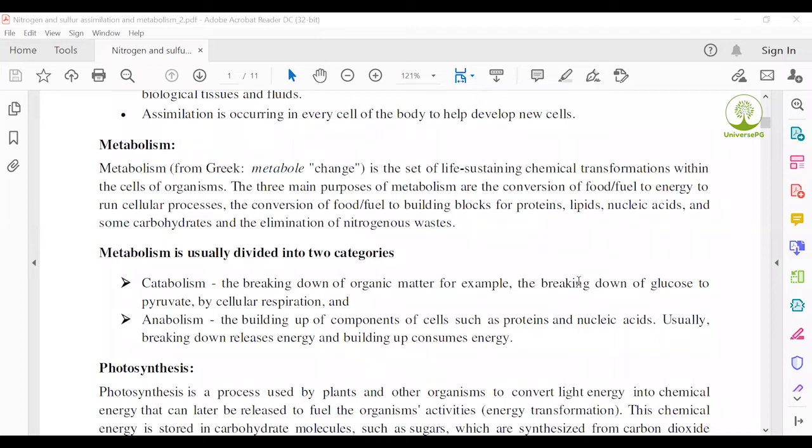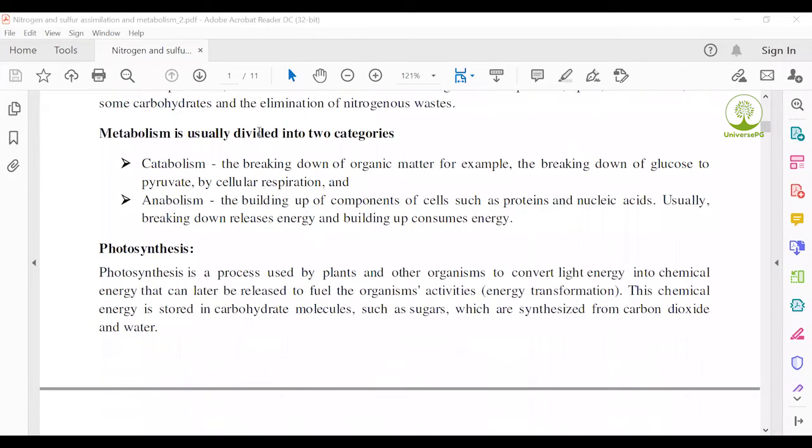This type of reaction is called a breakdown process, catabolic reaction, and catabolism. Anabolism, also called synthesis reaction, is the binding of components of cells such as proteins and nucleic acids. Usually breaking down releases energy and binding consumes energy. A catabolic reaction releases some energy, and an anabolic reaction consumes energy to complete the chemical reaction.